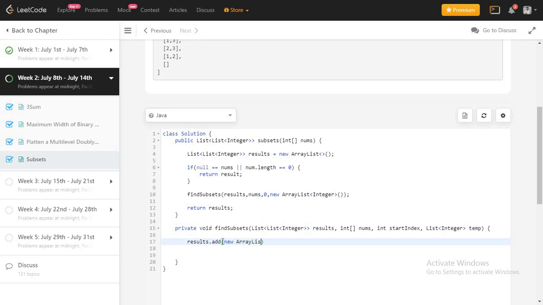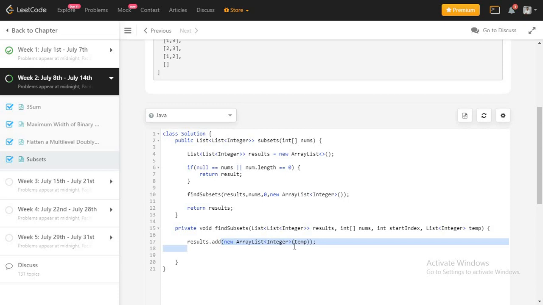So yeah, and I'm going to pass the value. So why are we creating a new instance? Because we want a deep copy, right? So we can't use the same instance. You will understand later.